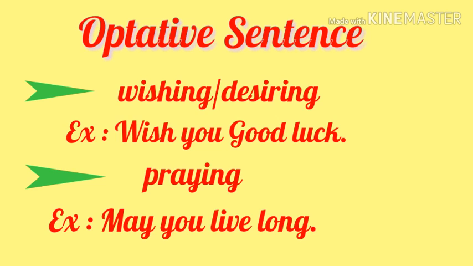The fourth kind of sentence is the optative sentence. Its functions are that it is used in wishing or desiring something. For example, wish you good luck. Here someone wishes. When anyone wishes about someone, then we find optative sentences. Another function is that it is used in praying. Someone prays for your good health or your bright future. Here the example given is, may you live long. So it is a form of praying.